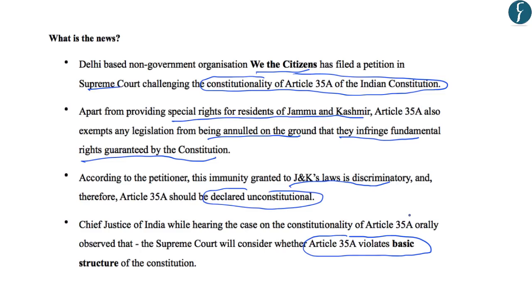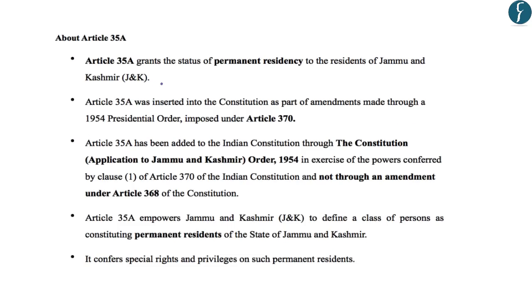the Constitution of India. So let us try to understand what Article 35A is about and how it was introduced in the Indian Constitution. Further, we will try to understand the grounds on which it has been challenged in the Supreme Court. Now, Article 35A grants the status of permanent residency to the residents of Jammu and Kashmir. And this Article 35A was inserted into the Constitution as part of amendments made through the 1954 Presidential Order, which was imposed under Article 370.